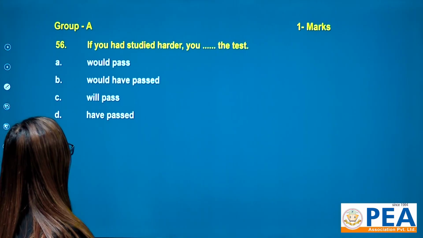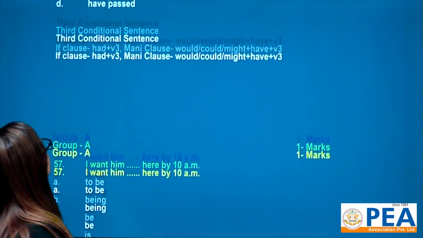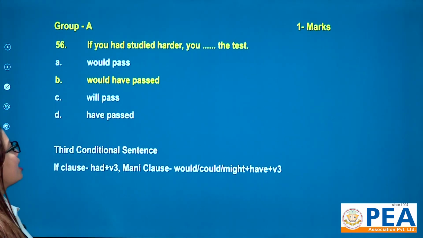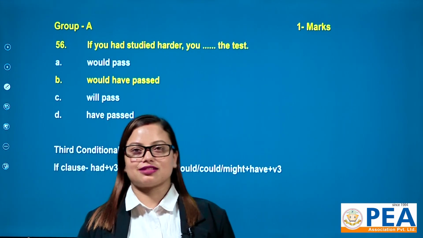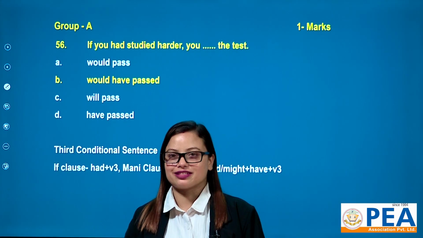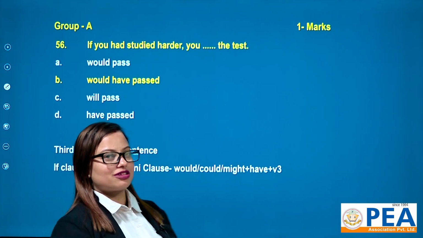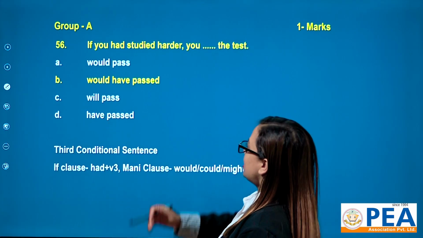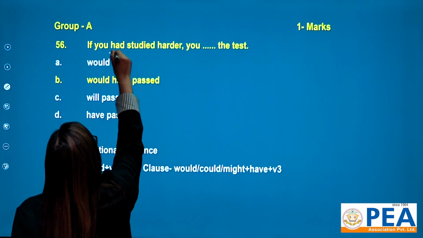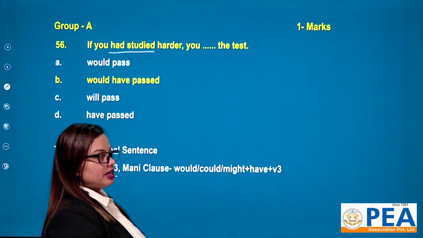All right? In question number 56, if you had studied harder, you dash the test. This question is from conditional sentences. Okay, let me find out the question. If you had studied, the if clause has had plus verb 3.